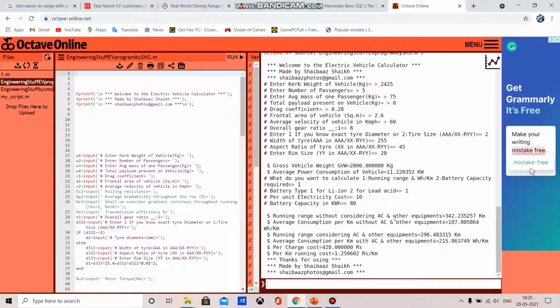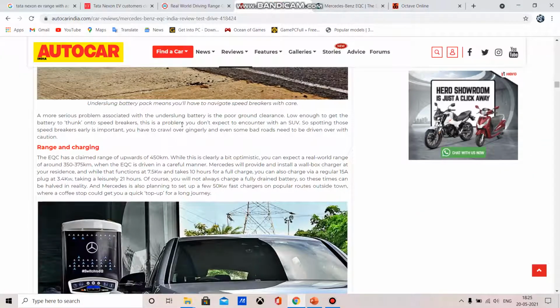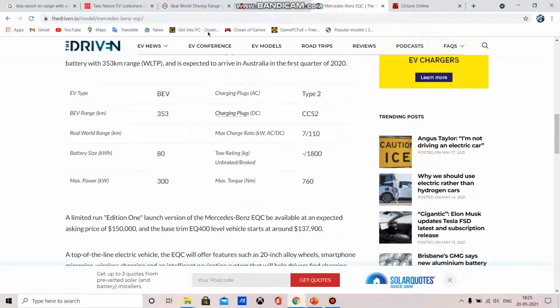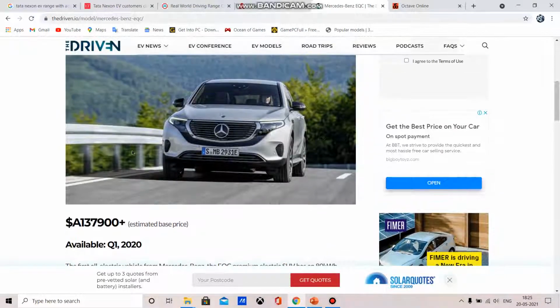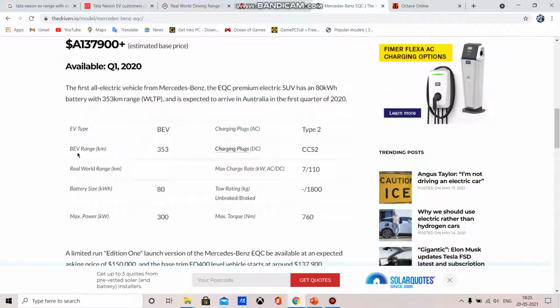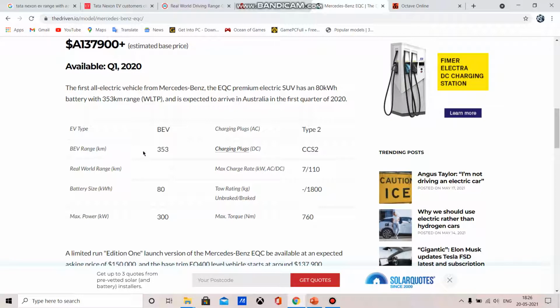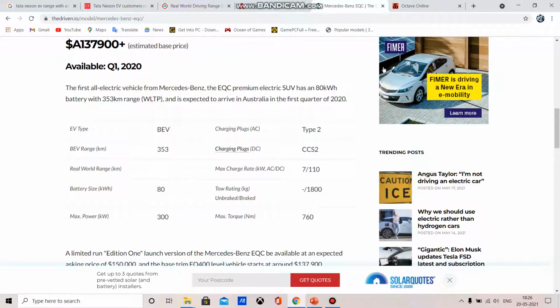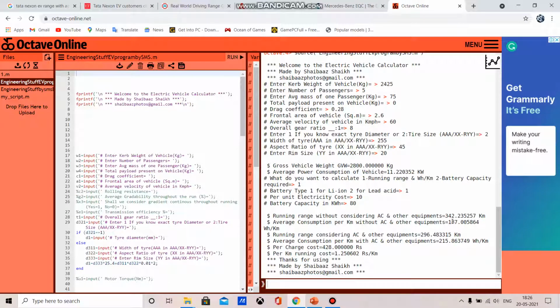Sorry, what we got without AC is 342 km, which is quite closer to this data: 350 to 375. Now, this post is from Autocar India. Now the second is from The Driven. Here we can see the Mercedes-Benz EQC. The BEV, meaning battery electric vehicle, range is 353 km, and what we got here is 342 km, which is quite closer.